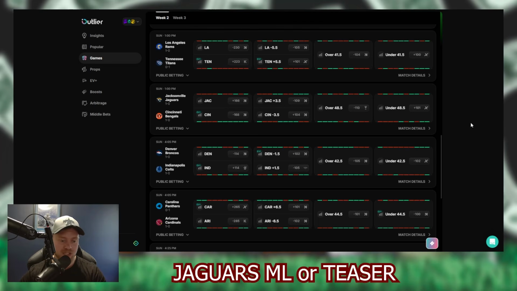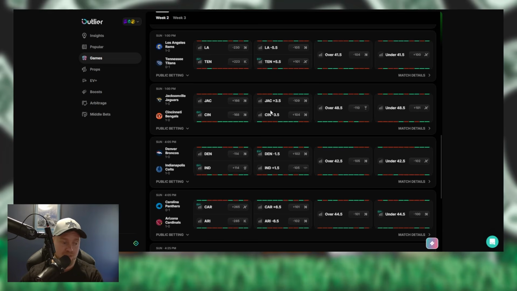I do think both teams move the ball pretty easily. I think obviously, Joe Burrow is going to have a good game. I don't think Jacksonville is going to be able to stop Joe Burrow. And then the way the Bengals looked versus Cleveland, I think that Trevor Lawrence and Travis Etienne are going to be running all over them and throwing all over them. So thinking a high-scoring game on this one, I like the over 41.5 and then the plus 10.5 for Jacksonville. And I'm going to take Jacksonville as my win on my pigskin pick'em if you guys are just looking for a winner in this game.